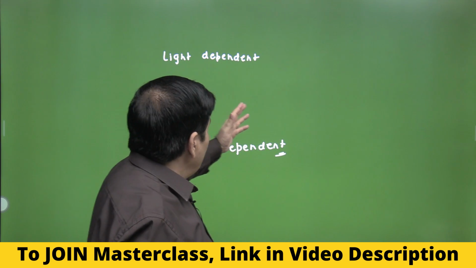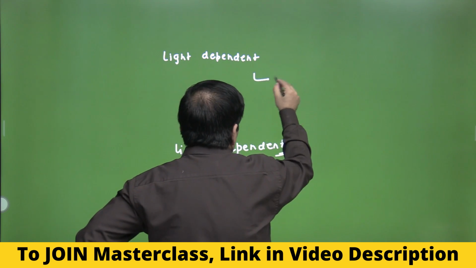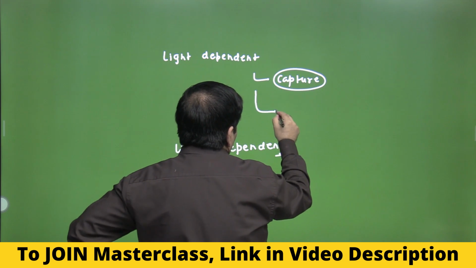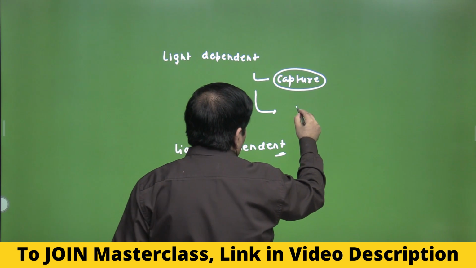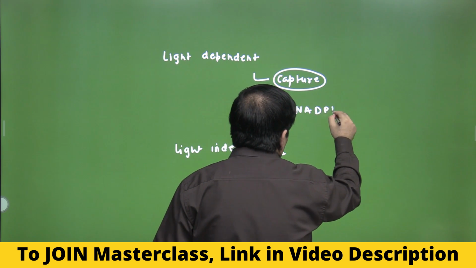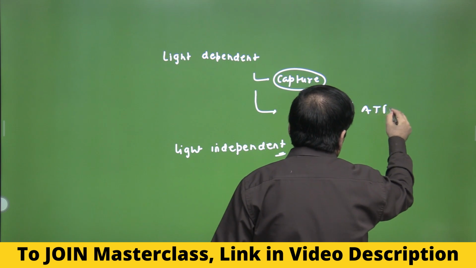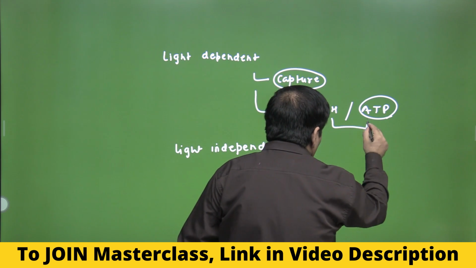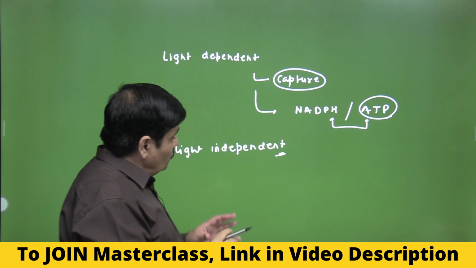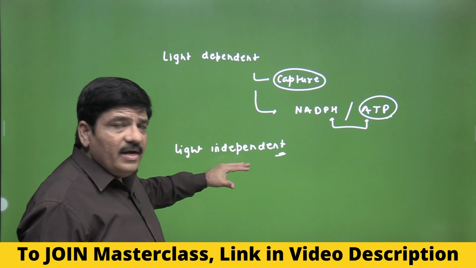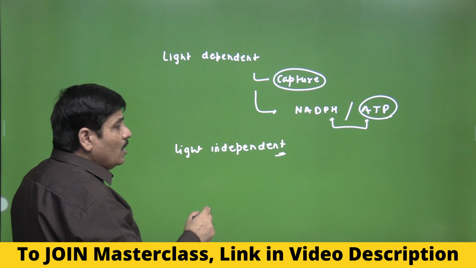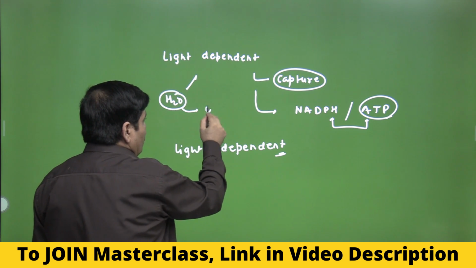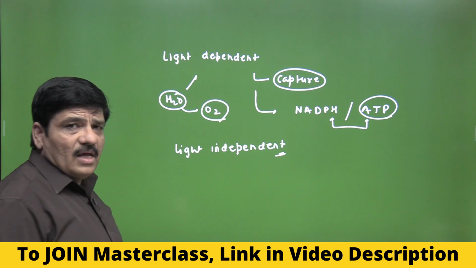One is the light reaction, where two things will be happening. There would be the capture of energy that is present in the photons, and then there would be the formation of the reducing power, which is called NADPH, and obviously some ATP will be synthesized by photophosphorylation. These are the products of the light reaction which are utilized in the light independent phase. And if we are talking about oxygenic photosynthesis, this is where photolysis of water will be taking place, and it will be evolving oxygen as well.